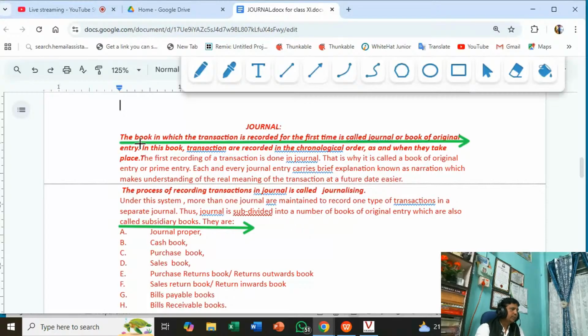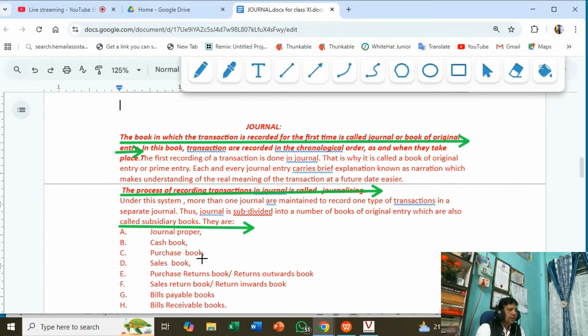Now I am sharing with you the expected questions from this topic, the type of questions that you need to learn. The first question is: what is journal? You can write at least one sentence: the book in which a transaction is recorded for the first time is called journal or book of original entry. Then, what is journalizing? The answer is: the process of recording transactions in the journal is called journalizing. This is how the questions are framed.